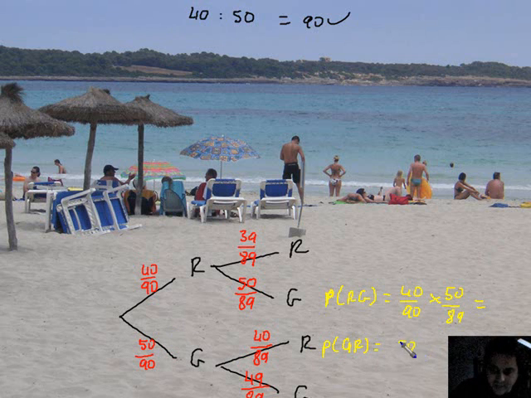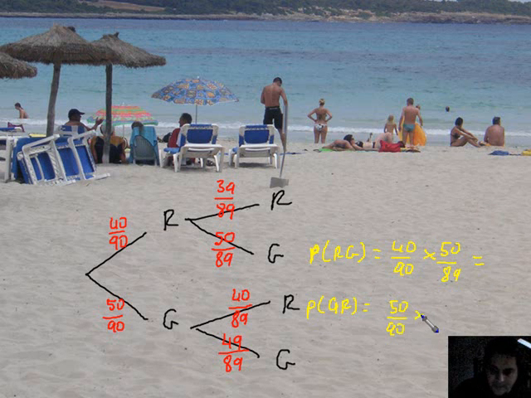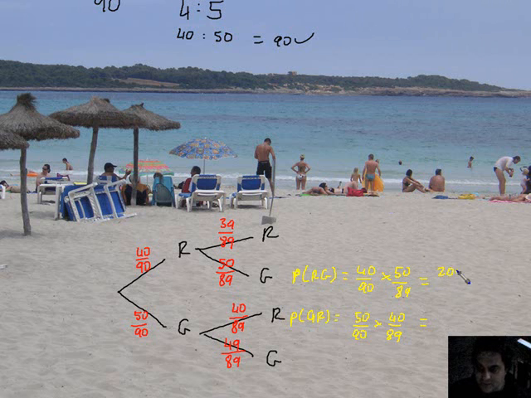which is 50 90ths followed by 40 89ths. Pick up my machine. I've got 40 over 90 multiplied by 50 over 89. Oh, that's unbelievable. Right, that's 200 all over 801, and this is going to be exactly the same, but look, it's just been reversed around the other way. So that's going to be 200 over 801.